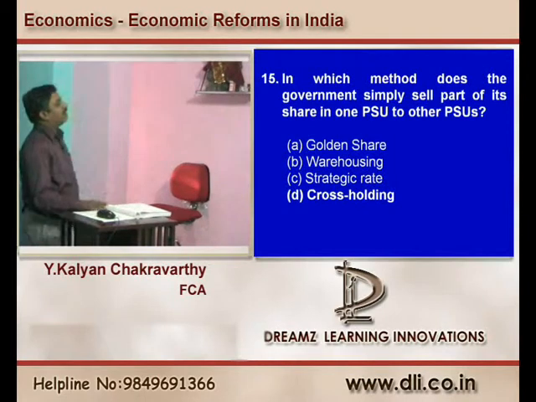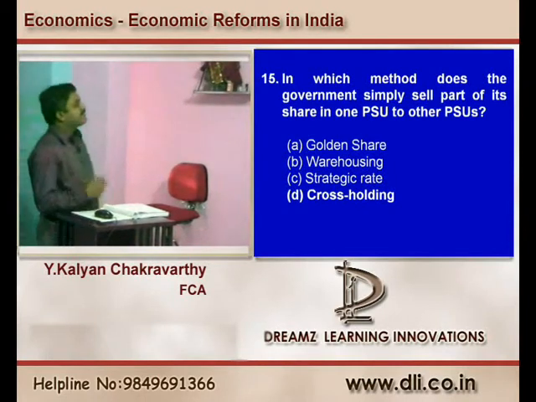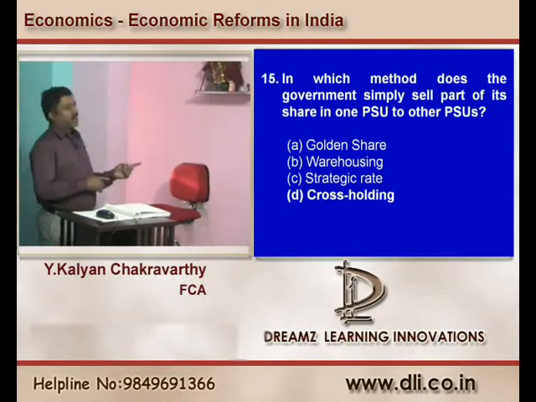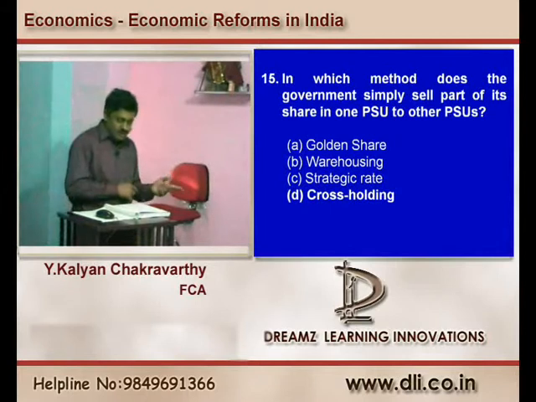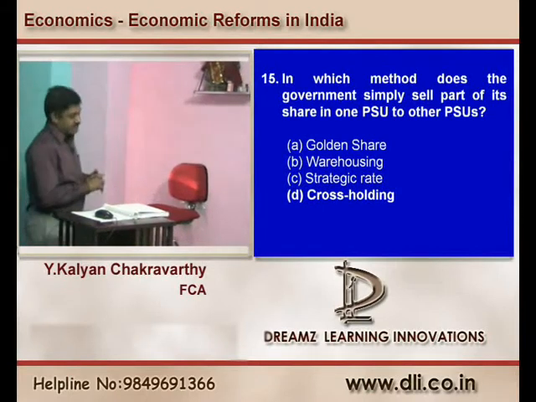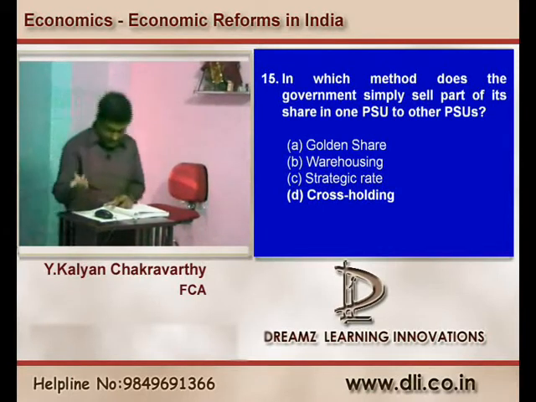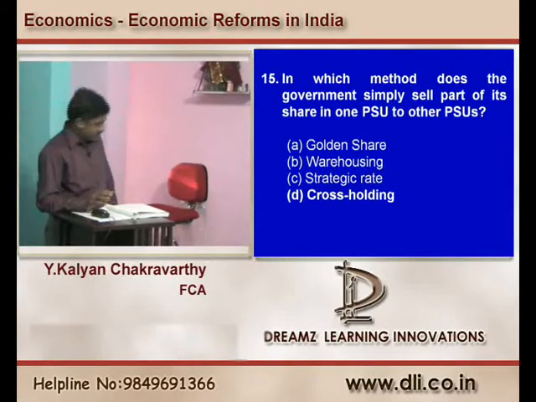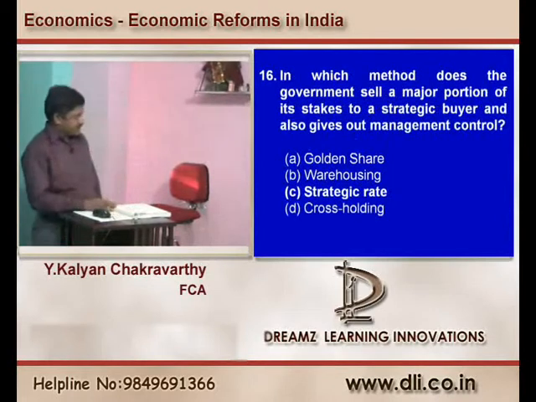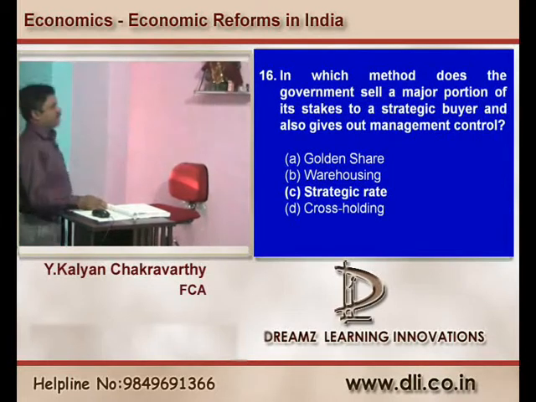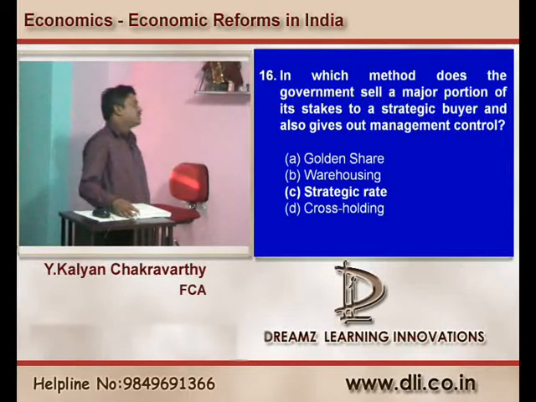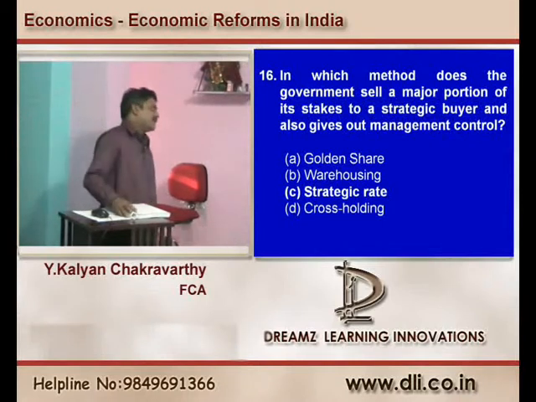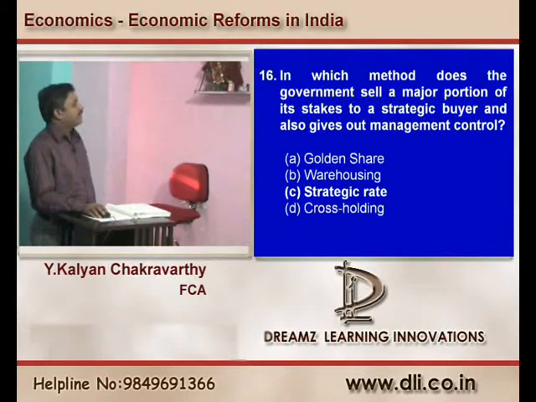Question number 15. In which method does government simply sell the part of its share in one PSU to another PSU? This is called cross holding. One PSU purchasing another public sector undertaking's share, you call it cross holding. Question number 16. In which method does government sell a major portion of its stake to a strategic buyer and also gives the management and control? This we call a strategic sale. C is the right answer.